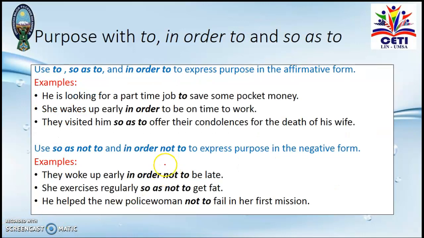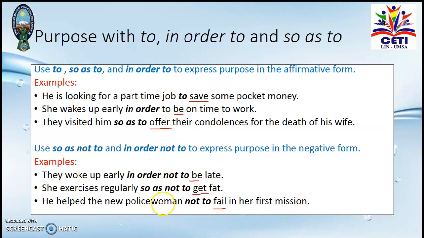On the other side, when we have to, in order to, and so as to, we just have the verb. To save some pocket money, to be on time, to offer. Just the verb in the base form. Not to be late, not to get fat, not to fail in the first mission.